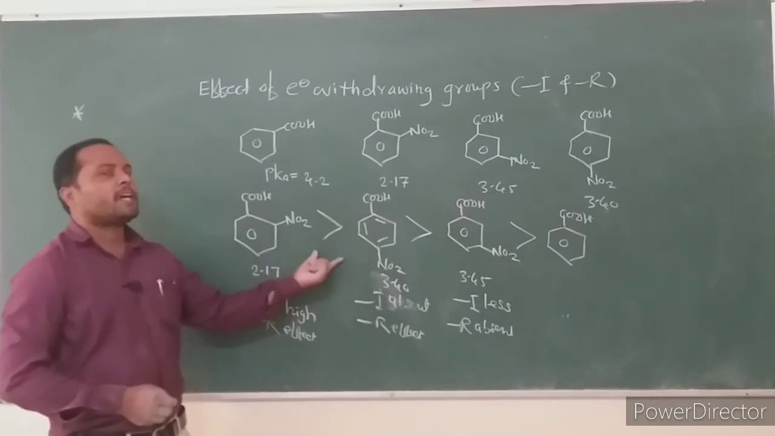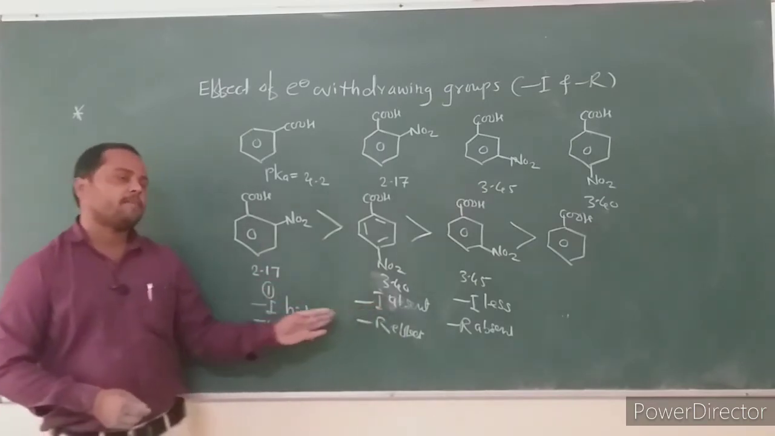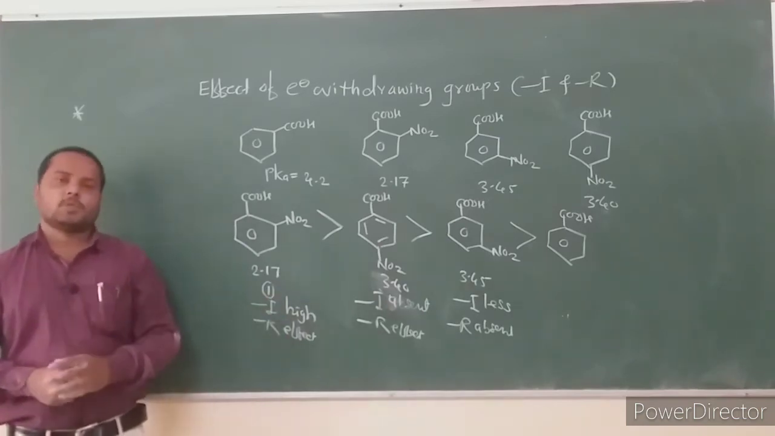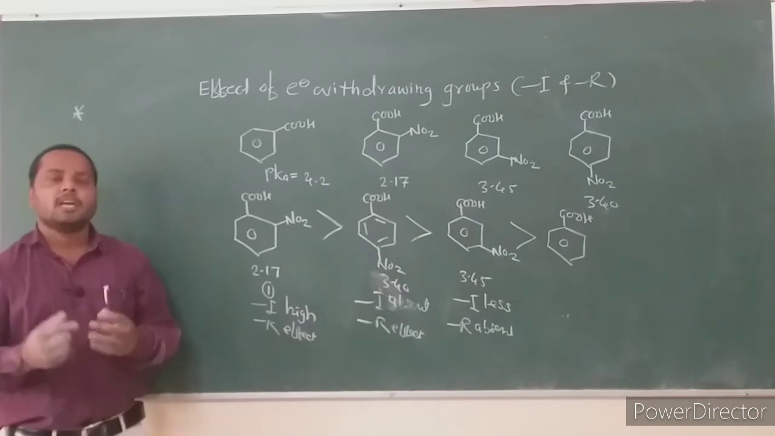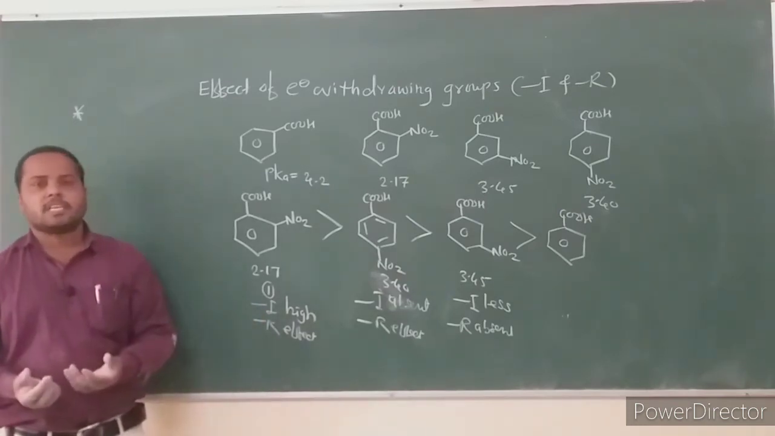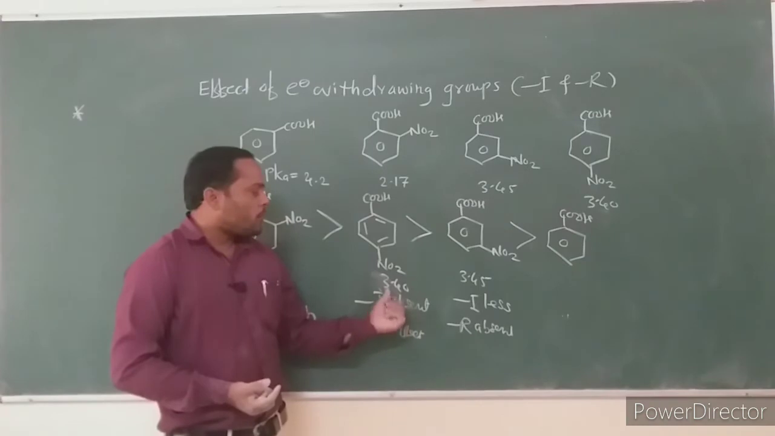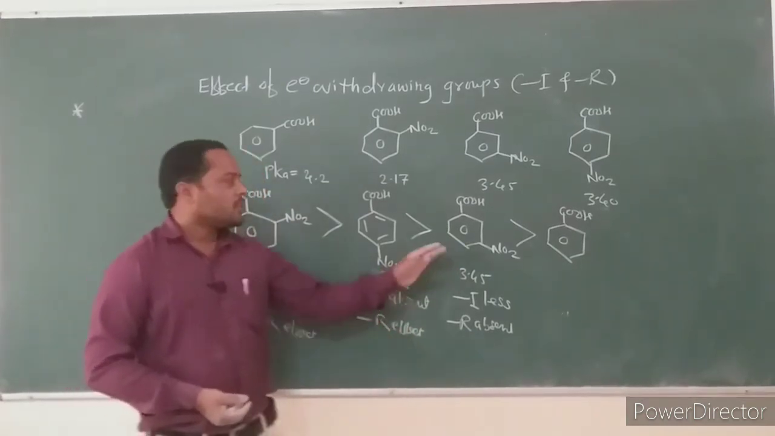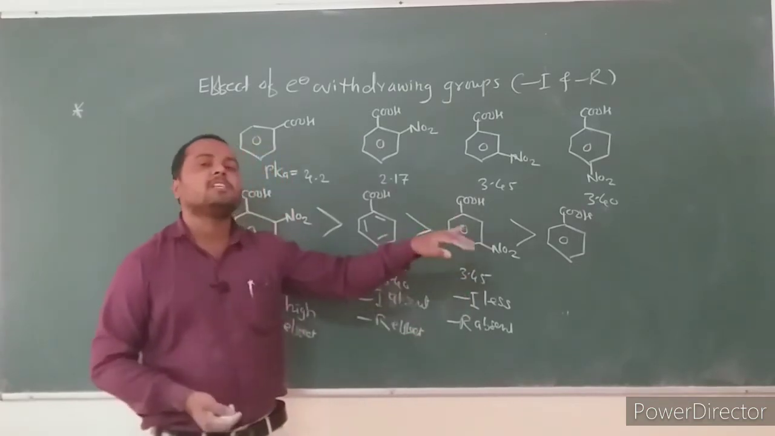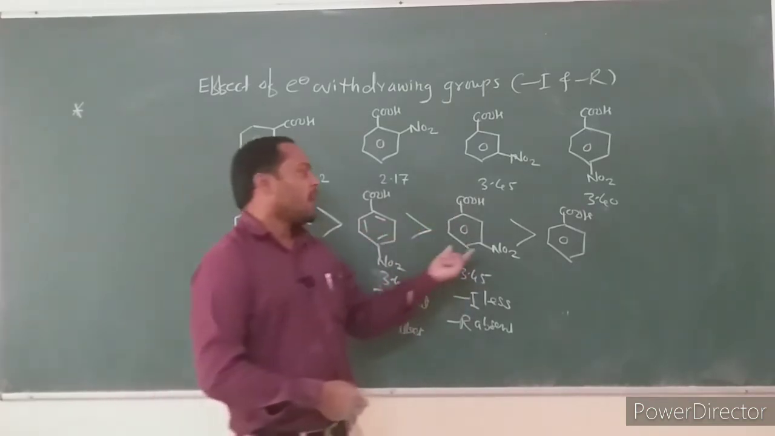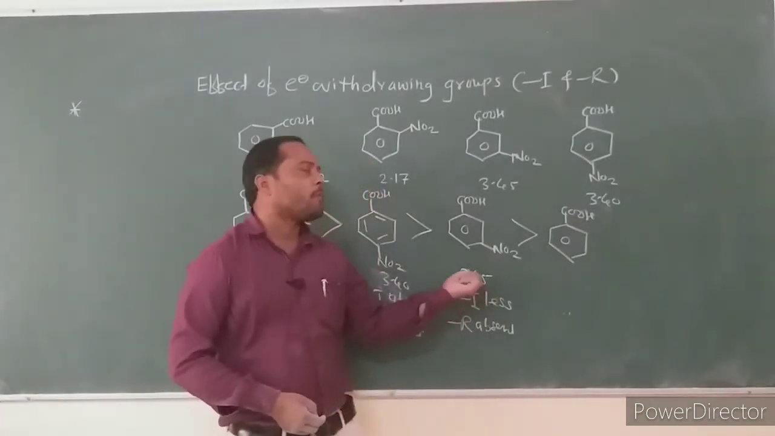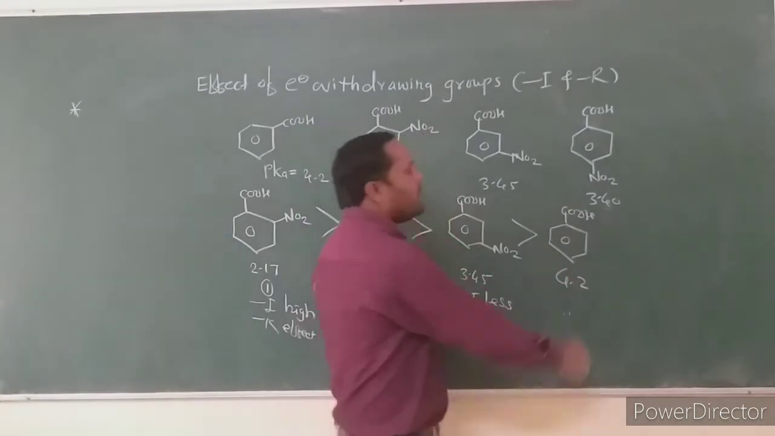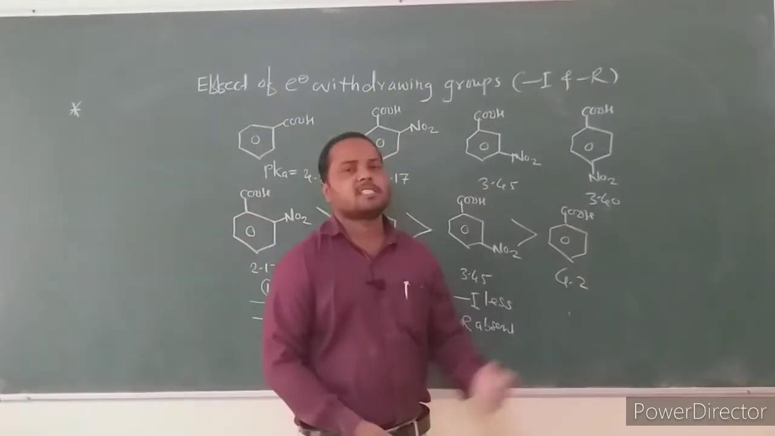Ortho is stronger than para because in para the minus I effect is small, but in ortho the minus I effect is high. Due to the high minus I effect, dissociation occurs in higher proportion and the conjugate base is more stable. Paranitro is stronger than metanitro because of the minus R effect. This minus R effect is absent in metanitrobenzoic acid, and the minus I effect of the nitro group makes metanitrobenzoic acid stronger than benzoic acid. Benzoic acid has pK value 4.2. It is the least acidic compound.